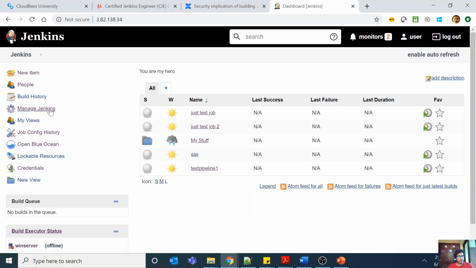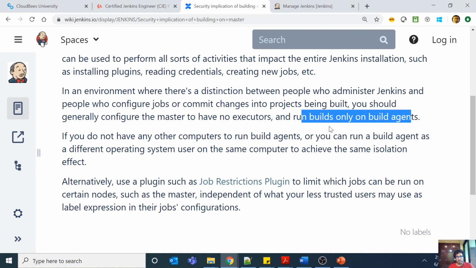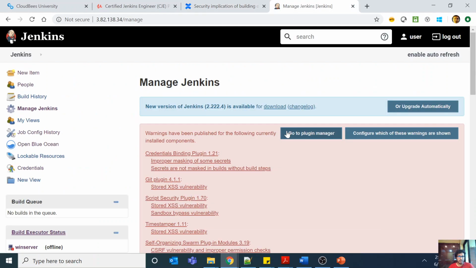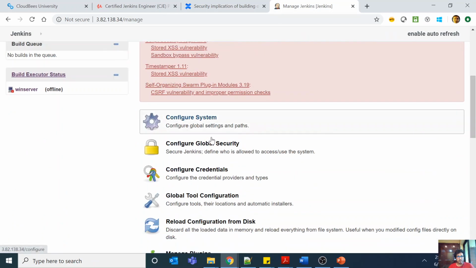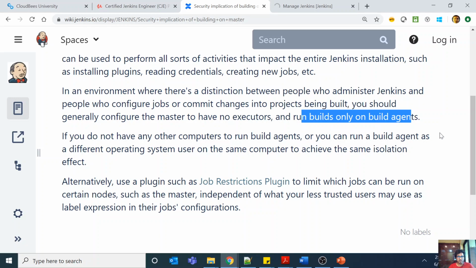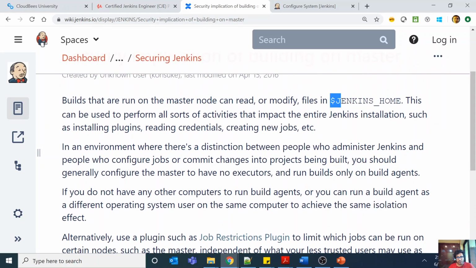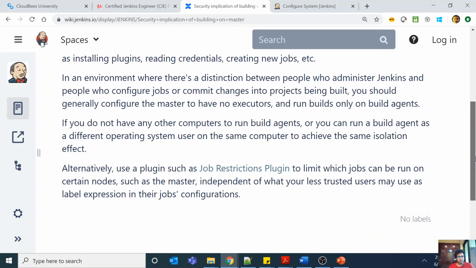Then you should configure build agents, and in your build agents you should have the number of executors set. So effectively your builds can only run on the agent nodes and not on master nodes, and even if they try to do anything harmful, they will not be able to even reach Jenkins. So you should be safe.